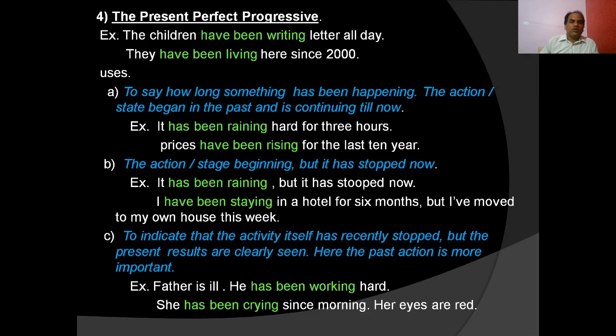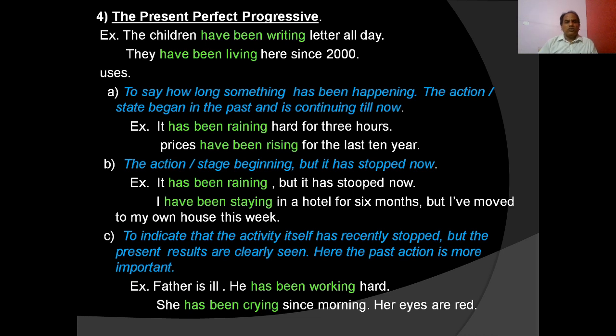Okay, so let us discuss the present perfect progressive. The children have been writing letters all day. They have been living here since 2000. Okay, so let us discuss the uses of the present perfect progressive tense. To say how long something has been happening, the action or state began in the past and is continuing till now. It has been raining hard for 3 hours. Prices have been rising for the last 10 years.